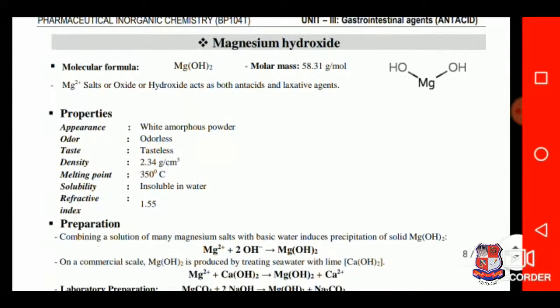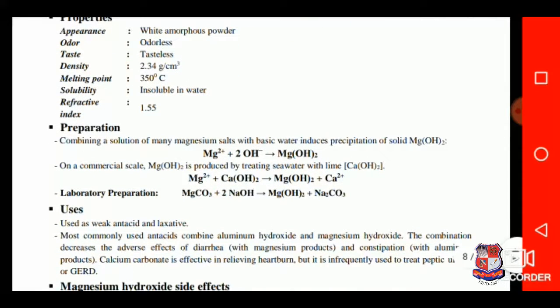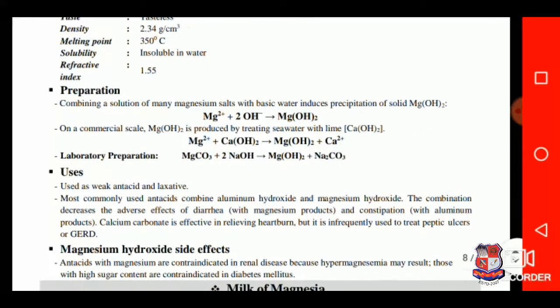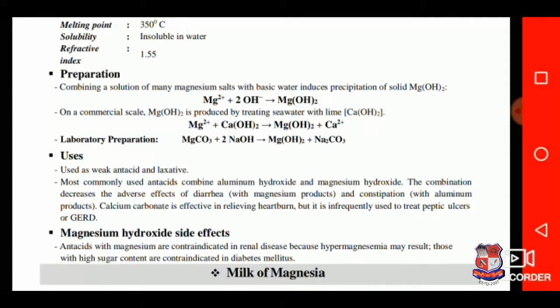Magnesium hydroxide. Its molecular formula is Mg(OH)2, molecular mass 58.31 gram per mole. Its properties are as indicated here. Preparation: combining a solution of many magnesium salts with basic water induces precipitation of solid Mg(OH)2. This is the reaction. In laboratory preparation, magnesium carbonate and sodium hydroxide produce magnesium hydroxide and one molecule of sodium carbonate.